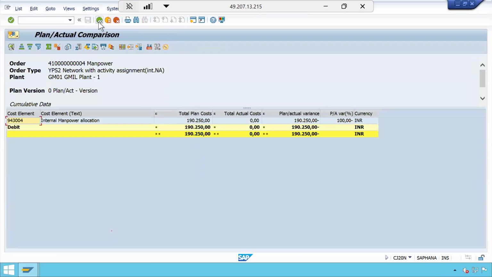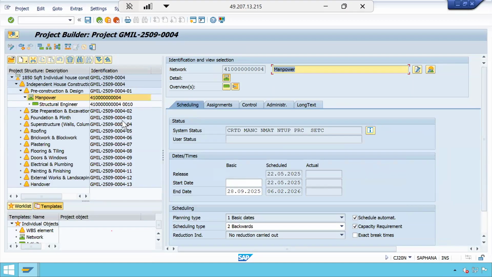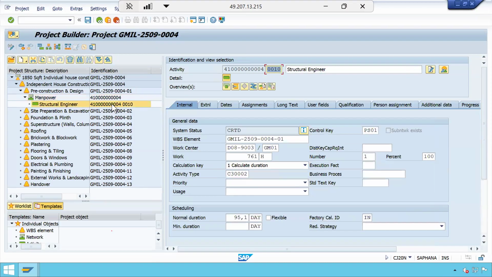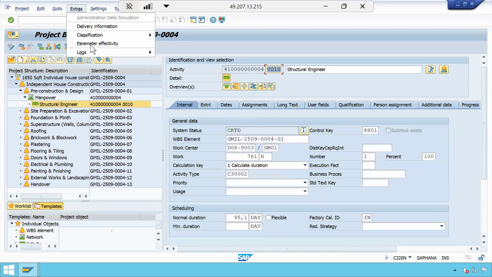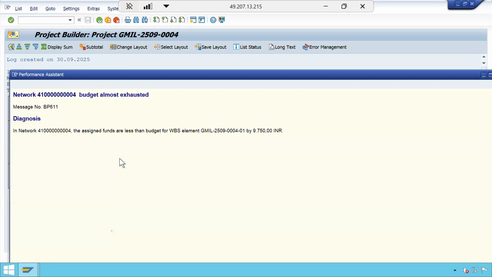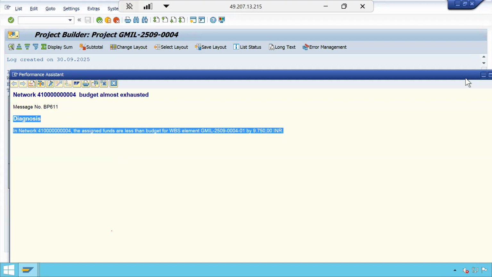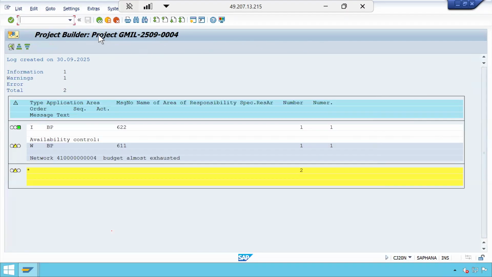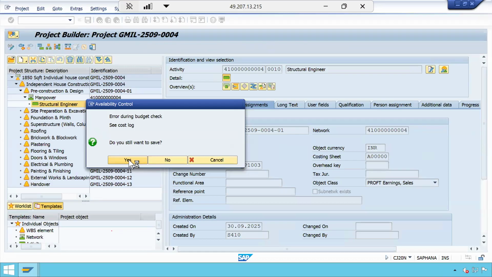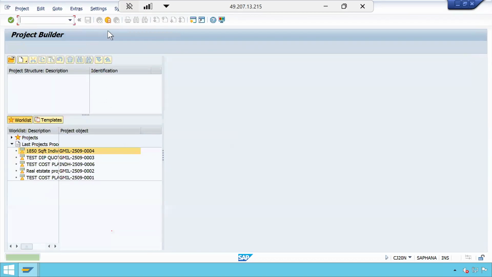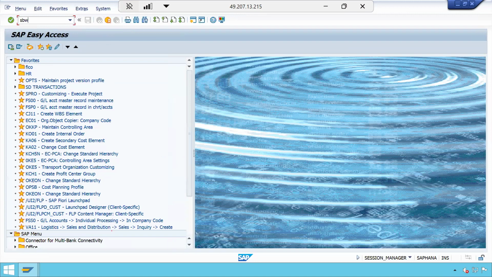Right. So now our purpose is more than 90%, more than 95% now. Now let me save. Before I do this, I want to see what the system is telling me. Cost calculation, budget almost exhausted. Now it is telling 9,750, right? Now let me do this. Go back and save. I am supposed to get it, I don't know whether I will get it or not. Let me check.